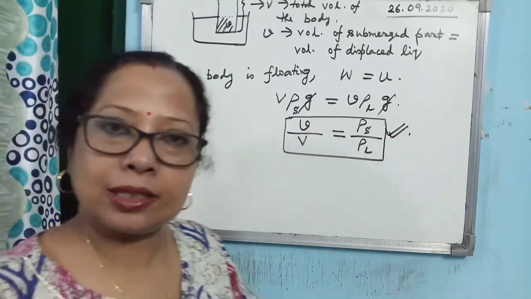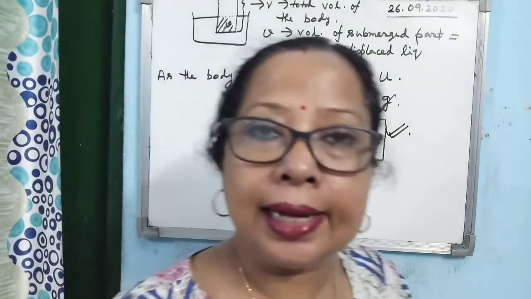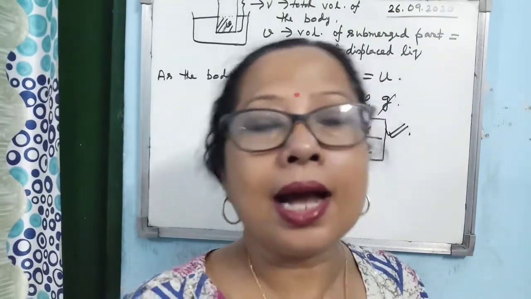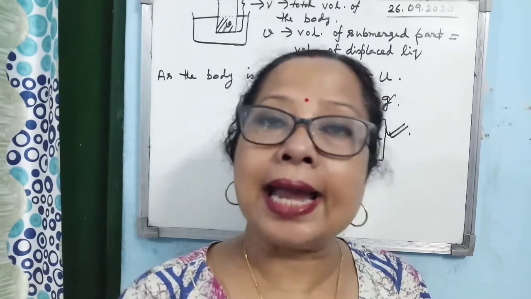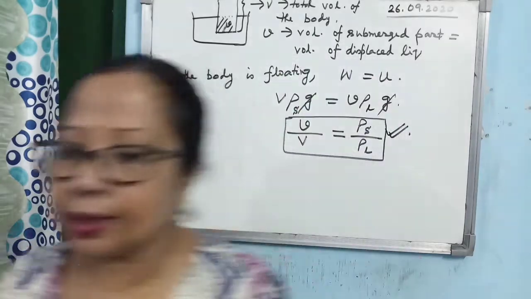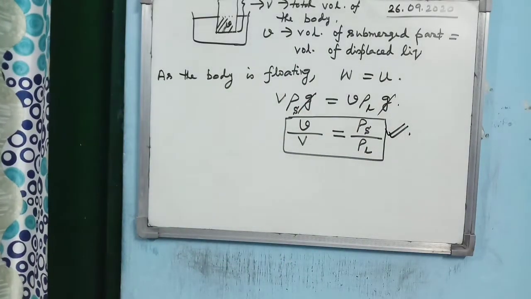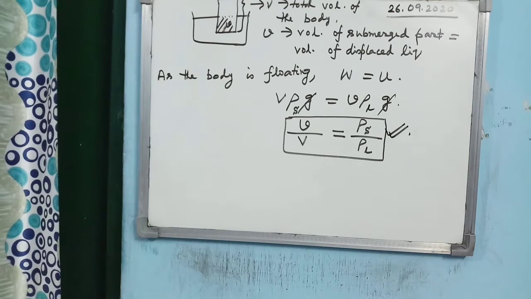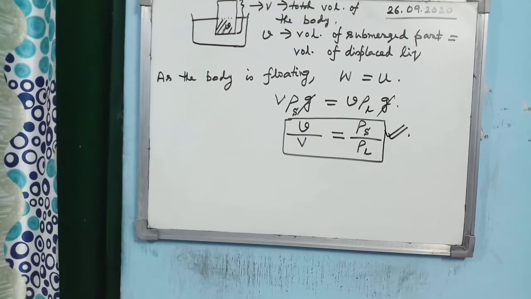What does it mean? Heavy solids float with more volume within the liquid, whereas a lighter solid floats with less volume within the liquid. Now we will apply this concept in some practical cases in our day-to-day life.